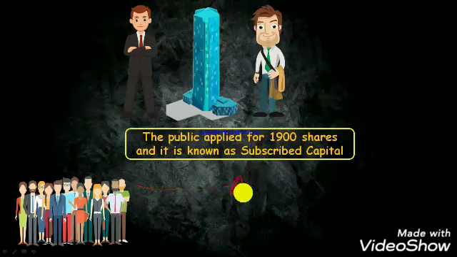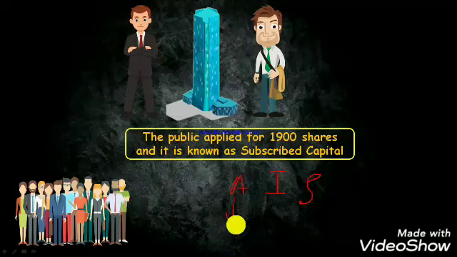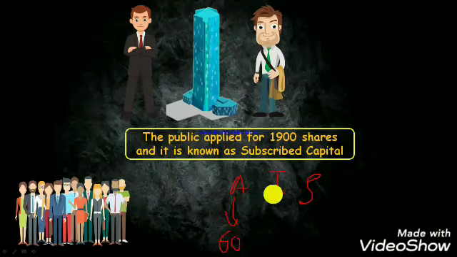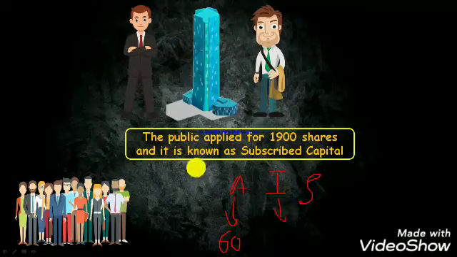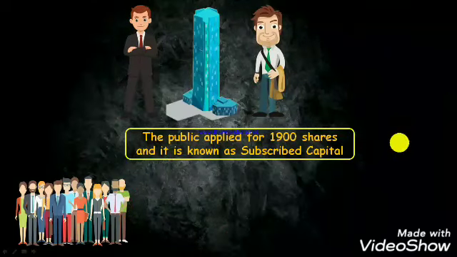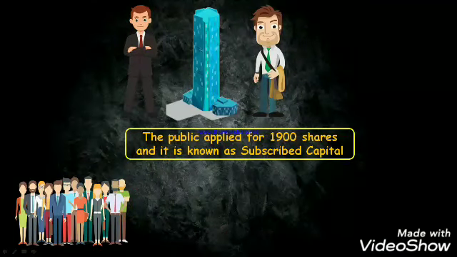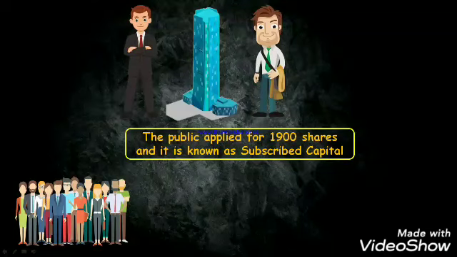So till now what did I tell you? Authorized capital, issued capital, and subscribed capital. Authorized capital means you cannot raise after 60 lakh. Issued capital means applied to the general public, and subscribed capital means how much the public has subscribed to your shares. I hope you got a very good understanding of it.